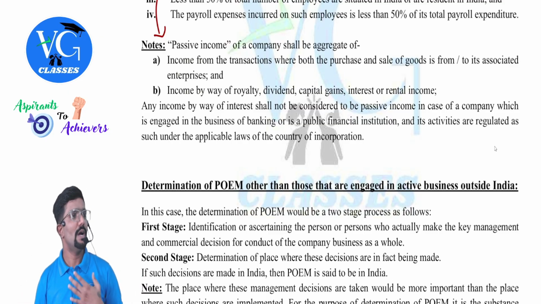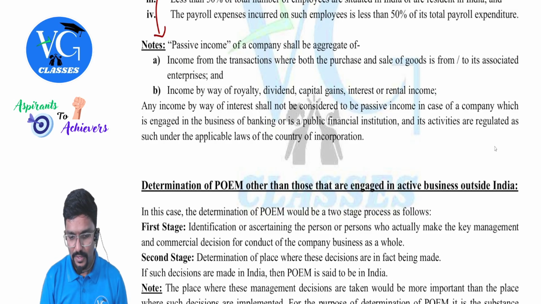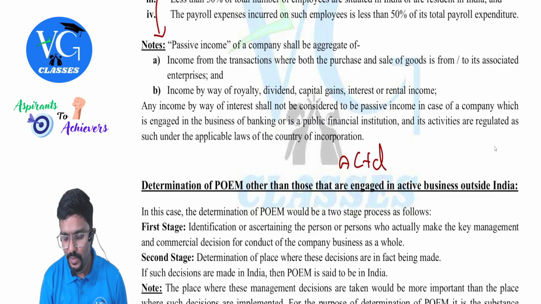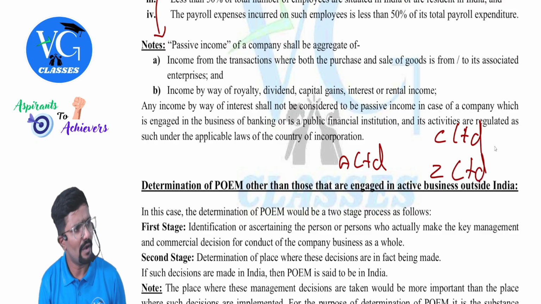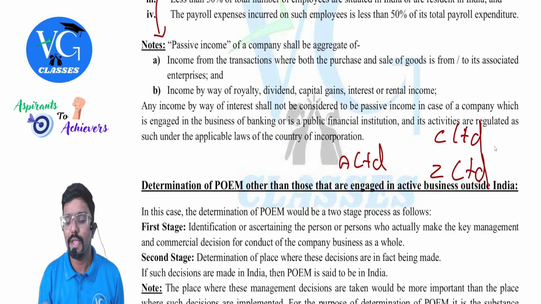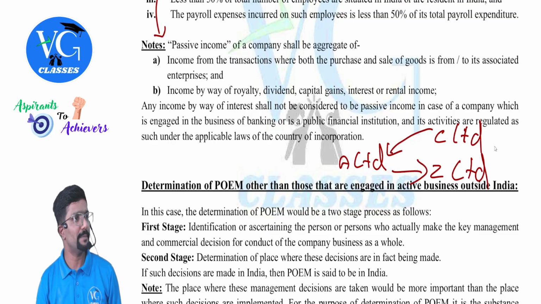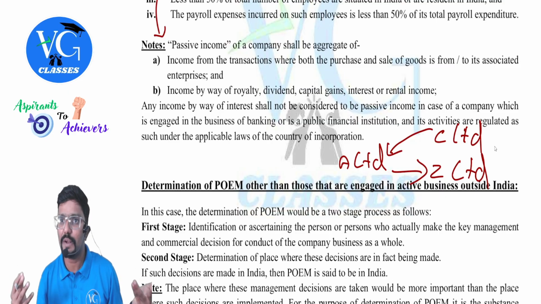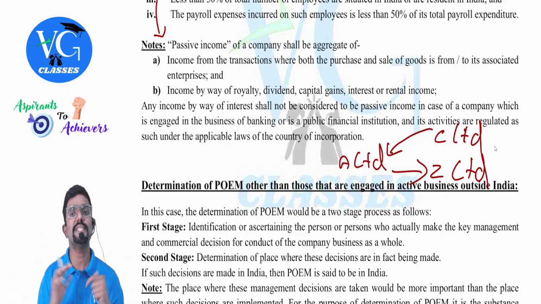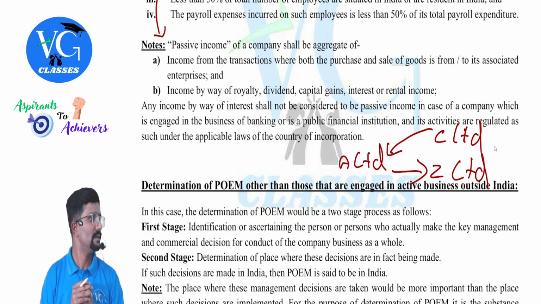Yes, sir. Now, assume there is A Limited, which is associated with C Limited and Z Limited. All three are associated. Now A Limited is buying goods from C Limited and selling it to Z Limited. Buy as well as sale, both is from associated enterprises. Should we consider it as passive income? Yes. We should consider it as passive income.